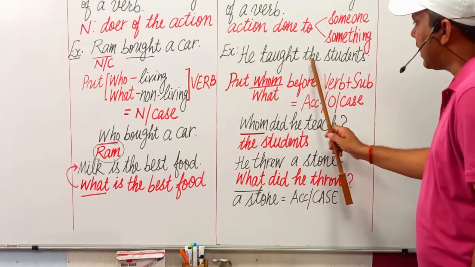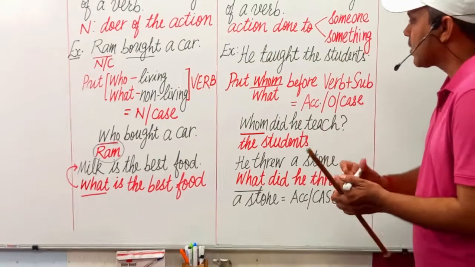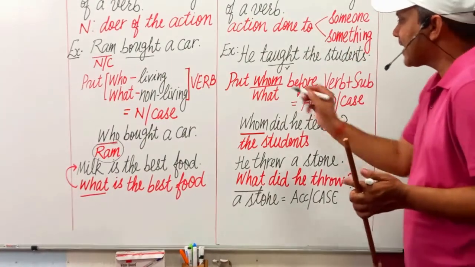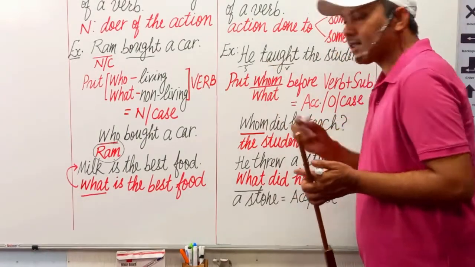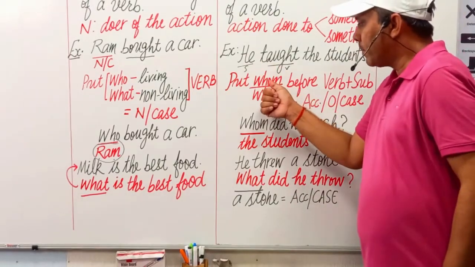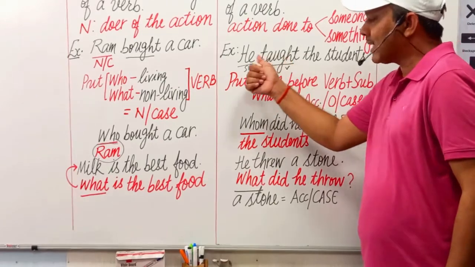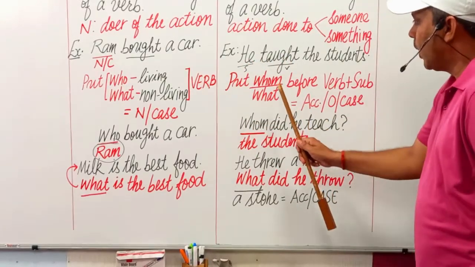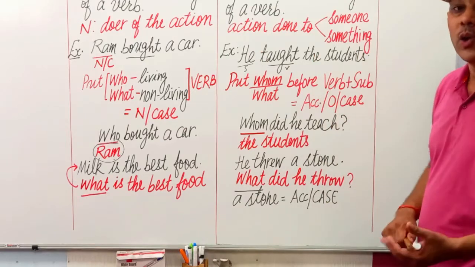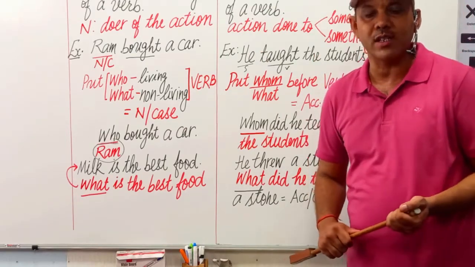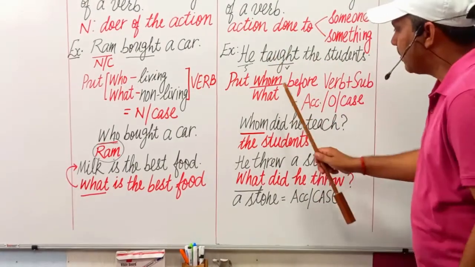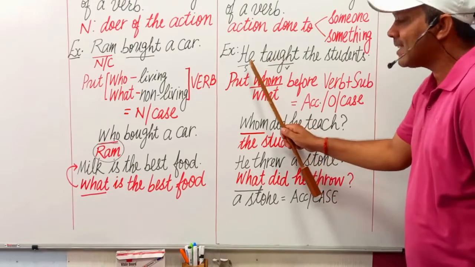Let us take an example. He taught the students. Here verb is taught, and subject is he. Because he is a living thing, put whom before verb plus subject.